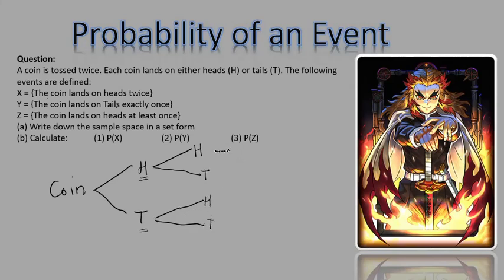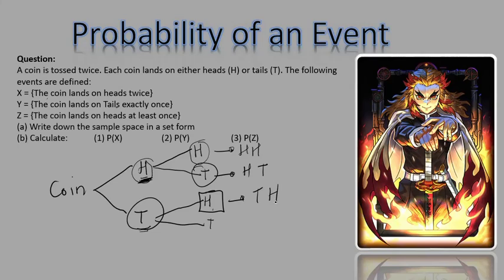So now in this situation, this branch here, it represents what? That you'll toss a coin, it will land on heads the first time and the second time. So this is heads and heads. And then this branch represents the fact that you can toss this coin, it will land on heads the first time and then land on tails the second time, right? And then this branch here, it represents the fact that you can toss a coin the first time such that it lands on tails, and the second time it lands on heads. And then this branch represents the fact that you can toss the coin the first time it will land on tails, and the second time it will land on tails again.